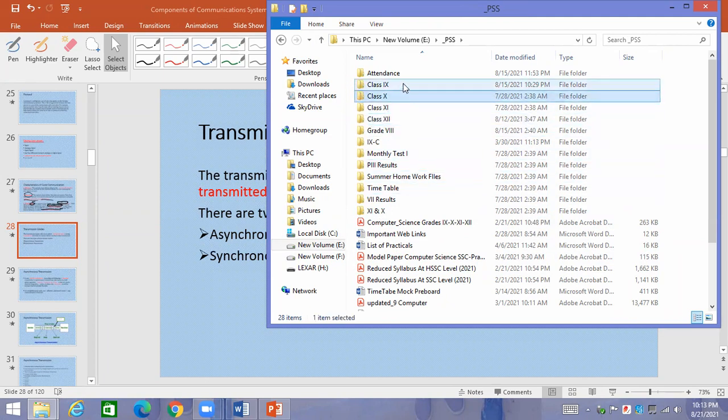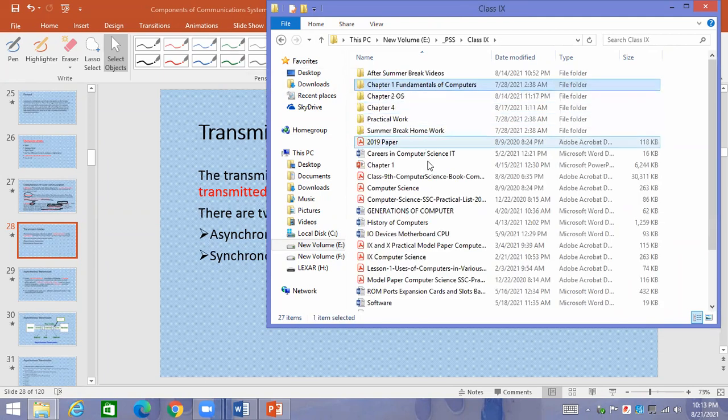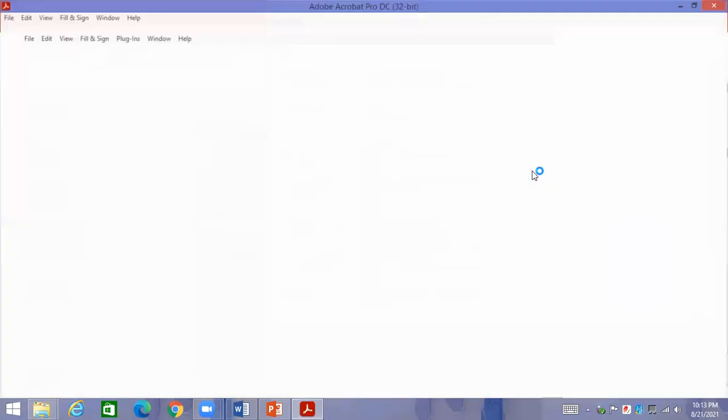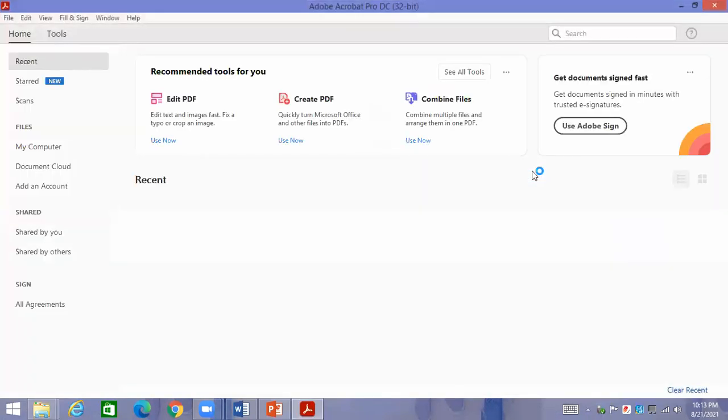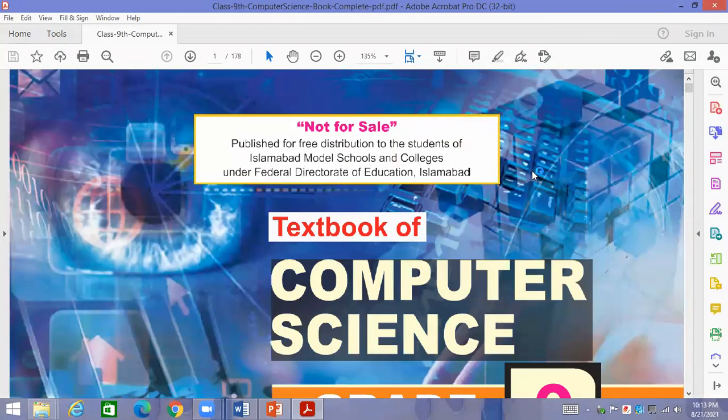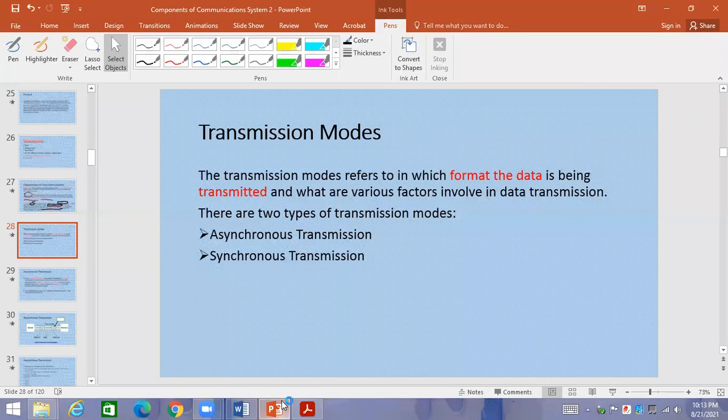Let me open your book as well. You will be able to see this topic in your book. Those who have got the books can open the book and go to the page. Otherwise, I have already opened this in front of you in this presentation. You can see over here.